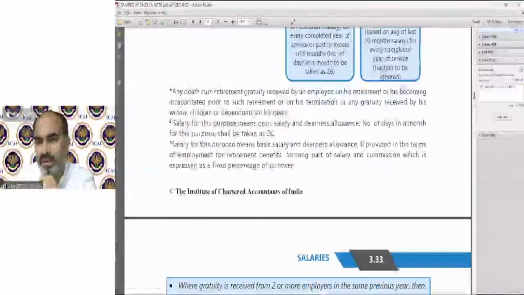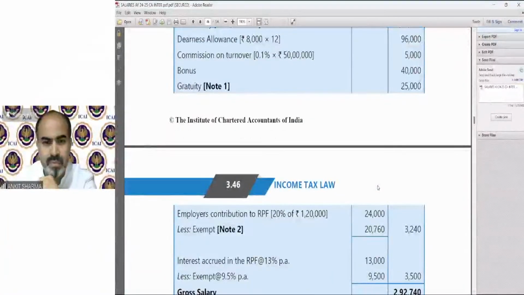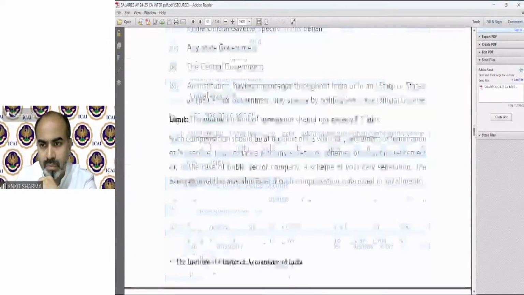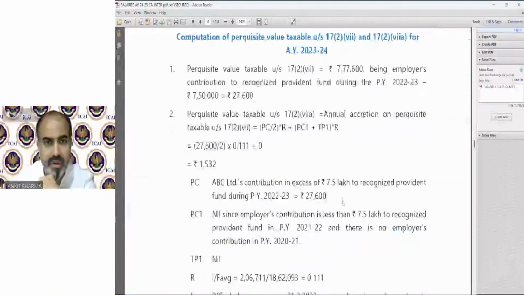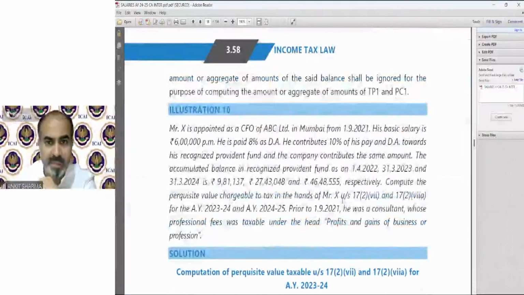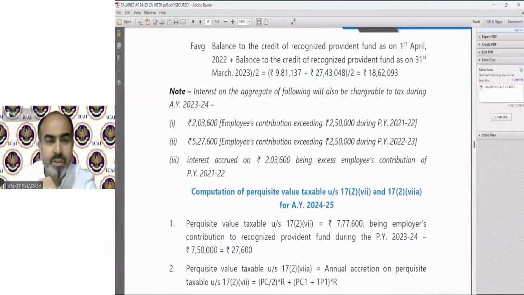What is the query exactly, Vesa? Sir, in that note, they have given interest, sir. I could not understand that. Just a second. Okay, 3.6058. So illustration number 10, you are asking? Yes, sir, in this note. This note, yes, okay.